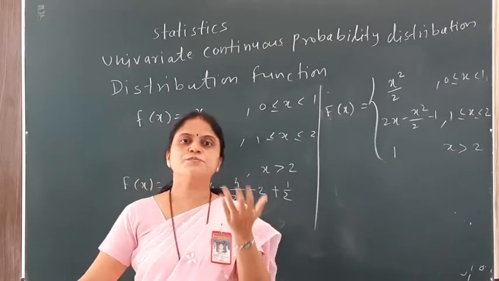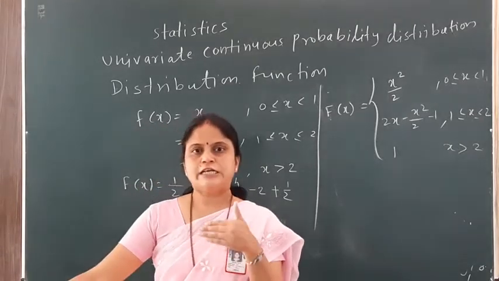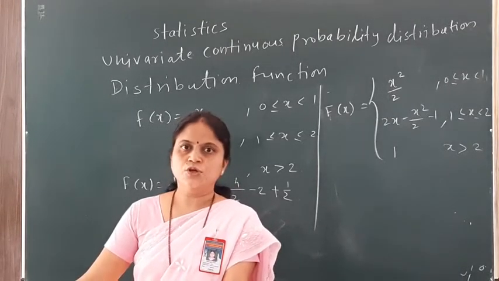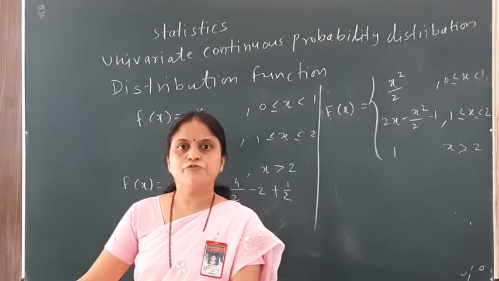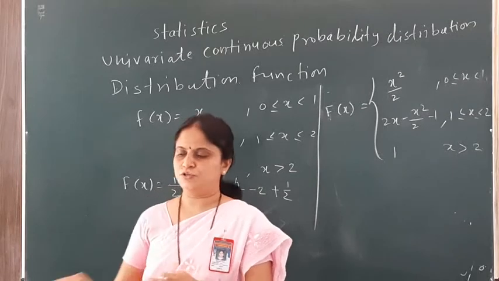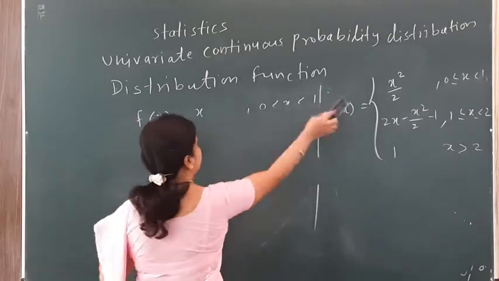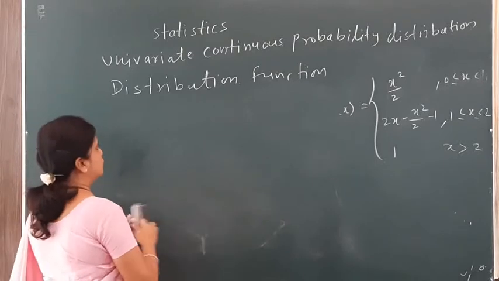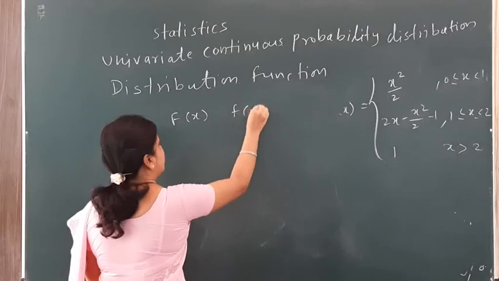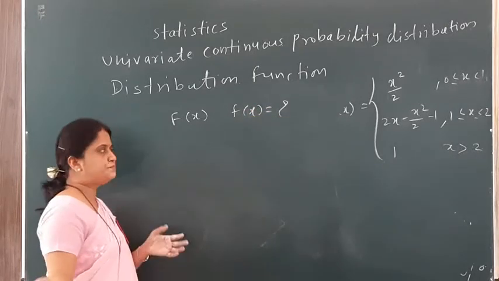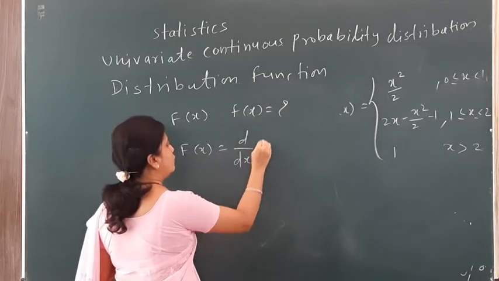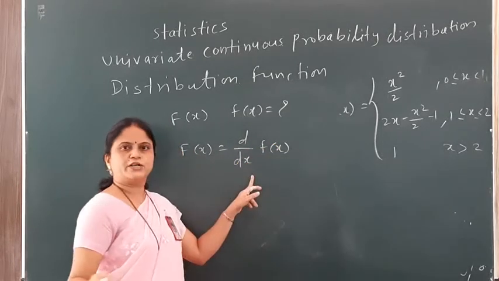So what is the opposite procedure to finding integration? The opposite procedure of integration is finding the derivative. So to find the PDF from the distribution function, we can find the derivative of the distribution function. That means if we are given the distribution function F(x) and need to find the PDF, we can find f(x) as the derivative of F(x) with respect to x.